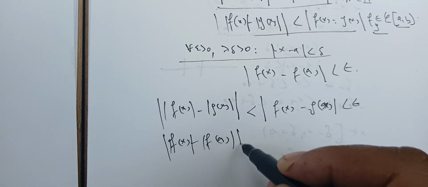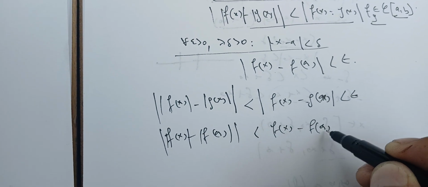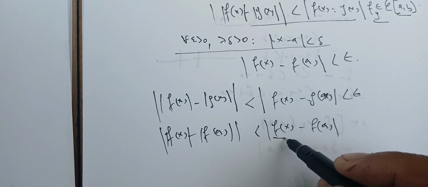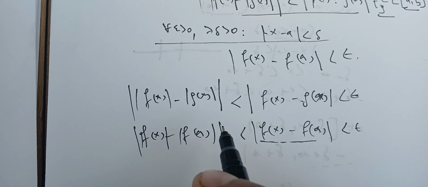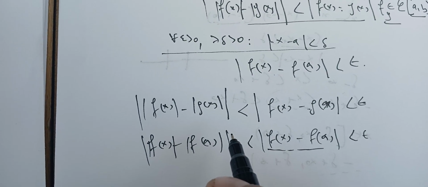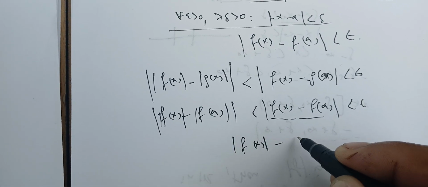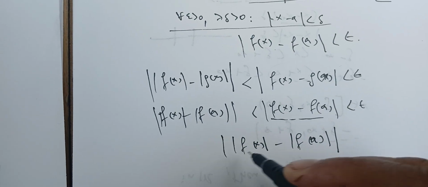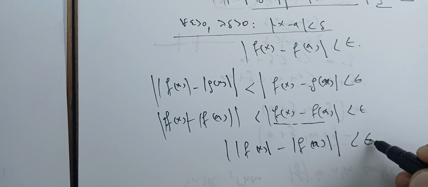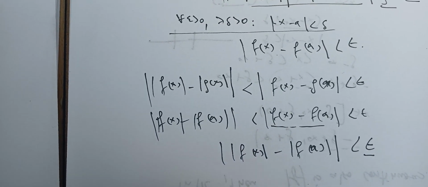Don't forget the absolute value. But we're given that this is less than epsilon. Therefore ||f(x)| minus |f(a)|| is less than epsilon, for the same epsilon and the same delta.